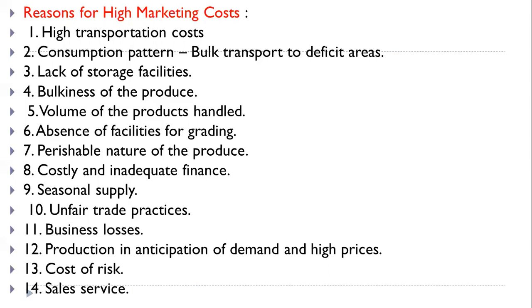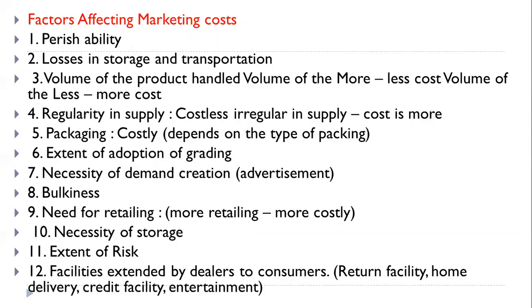Then lack of storage facilities, bulkiness of the produce, volume of the product handled, absence of facilities for grading, perishable nature of produce, costly and inadequate finance. Then seasonal supply, unfair trade practices, business losses, production in anticipation of demand and high prices, cost of risk and sale service. Due to these reasons, there is high marketing cost in the case of agricultural commodities.